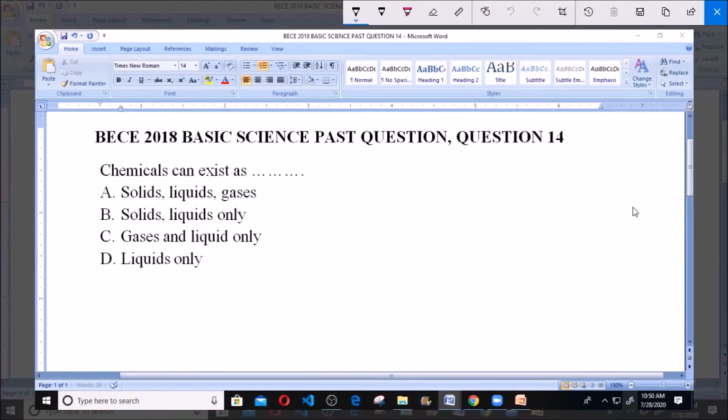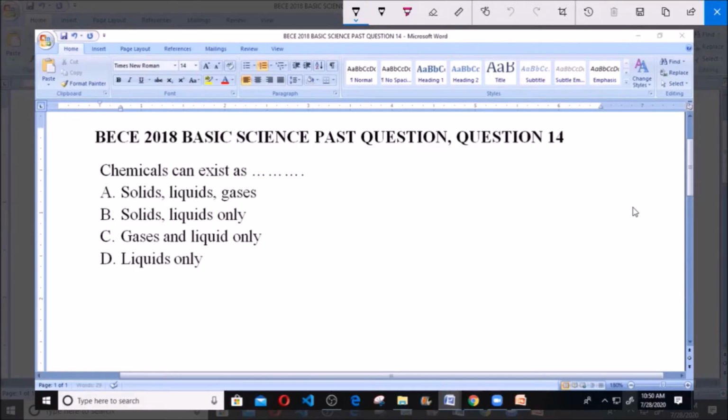Chemicals can exist as dash. A. Solids, liquids, gases. B. Solids, liquids only. C. Gases and liquids only. And D. Liquids only.